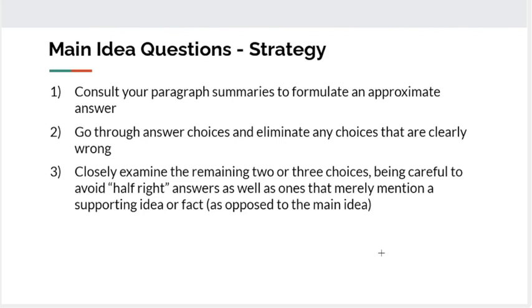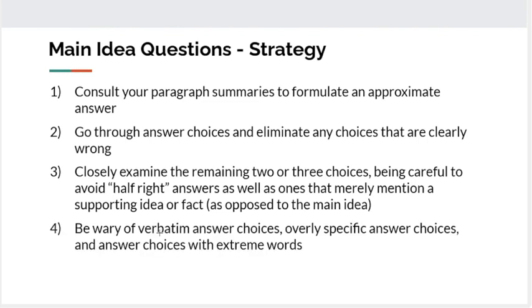And then we come back to those and examine those more closely. And we want to be careful about ones that are quote unquote half right, meaning a part of it is right, but there's some other part of it that's either not supported or contradicted. And also be careful about ones that mention a supporting idea as opposed to the main idea. Extreme words are also a red flag on these questions.